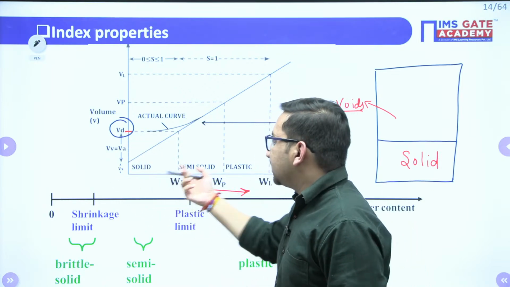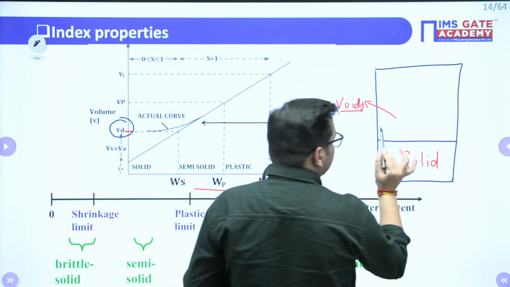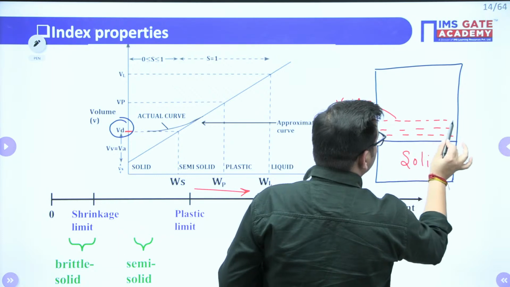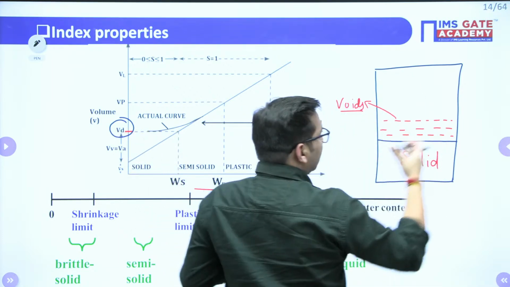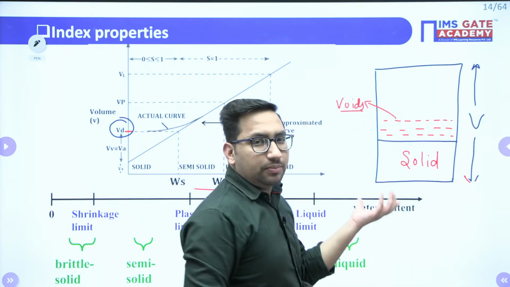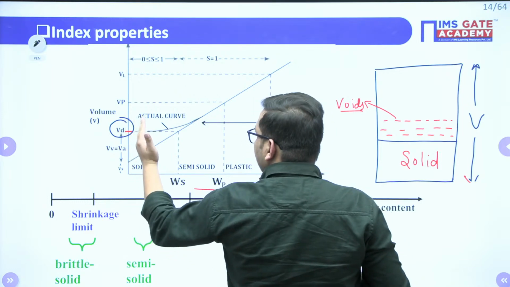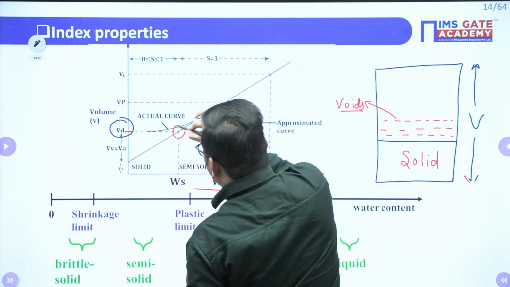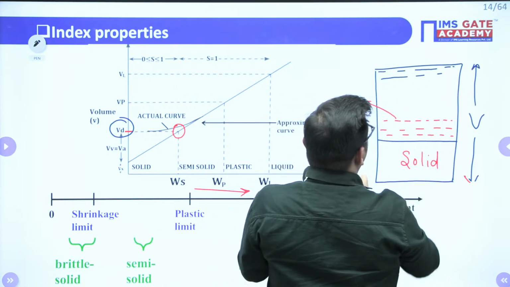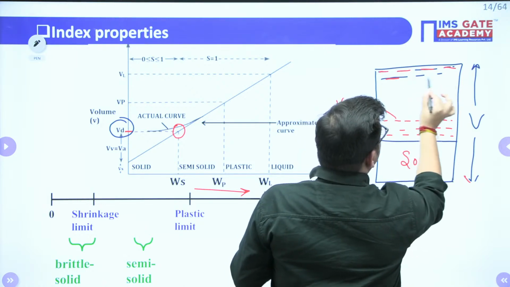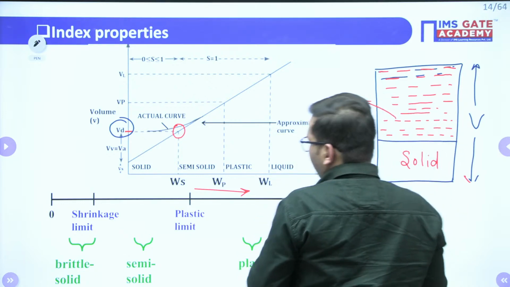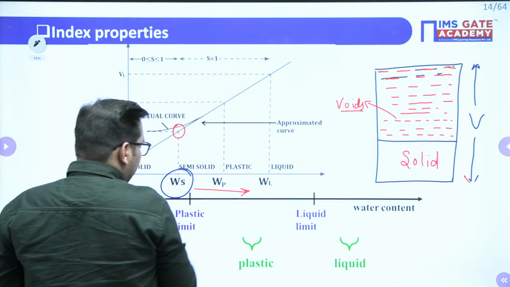Now you keep on increasing the water content. If you keep on increasing the water content, the air will be replaced by water in the voids. Will there be any change in volume of soil? No. This is your volume of soil, right? There is no change in the volume of soil up to this particular point. You keep on increasing the water content. There will be one particular water content at which your soil will be just saturated. Clear? So that particular water content is nothing but your shrinkage limit. It is your shrinkage limit, right?